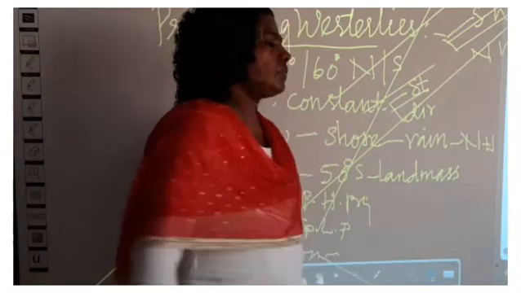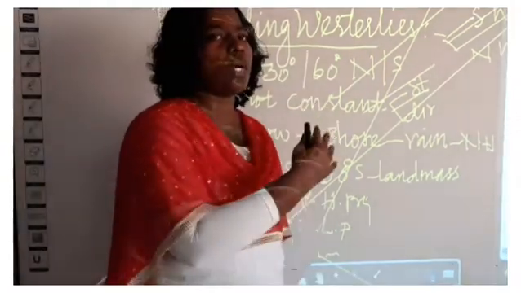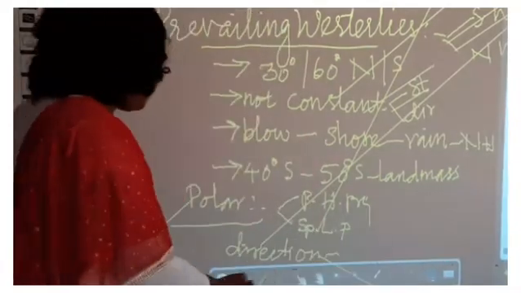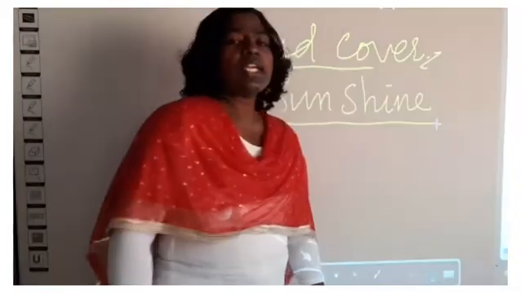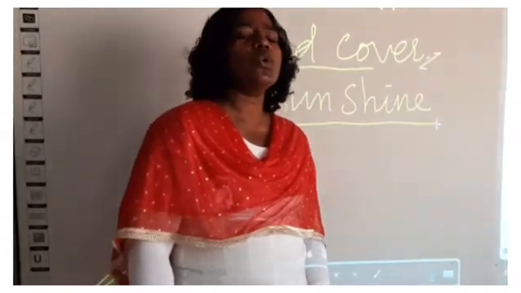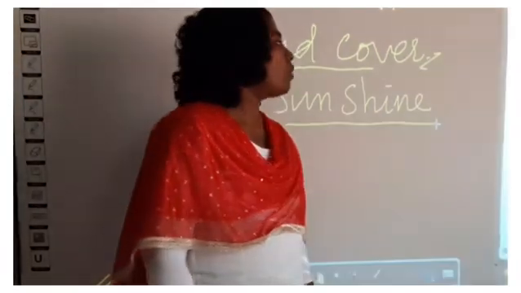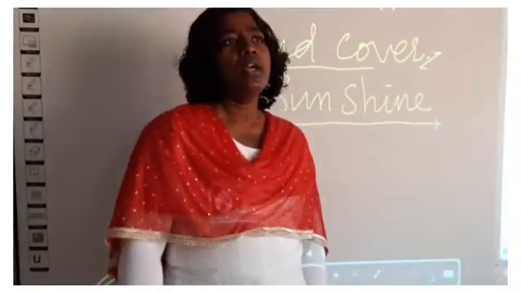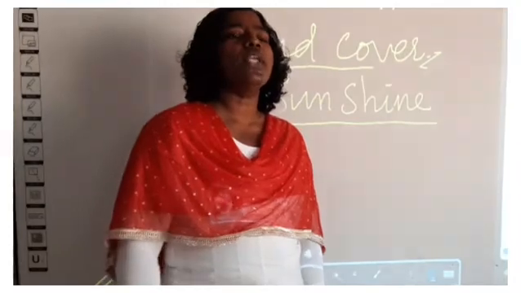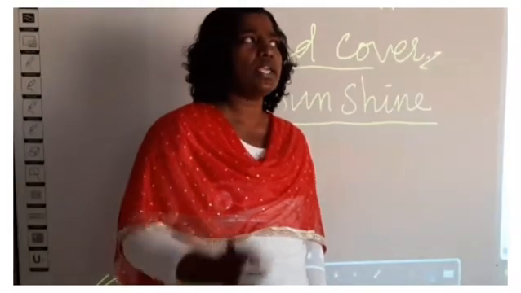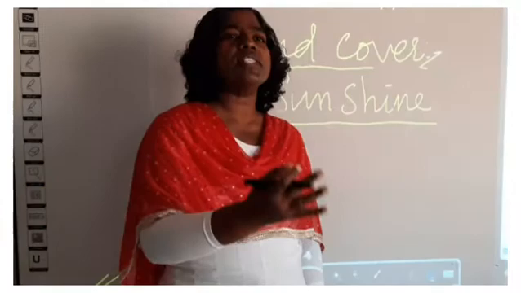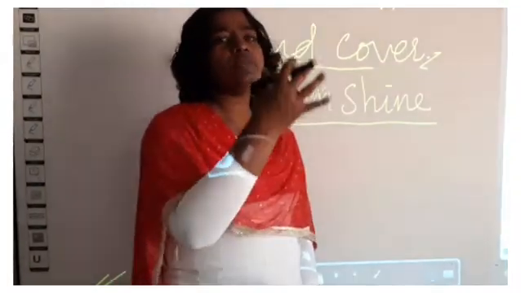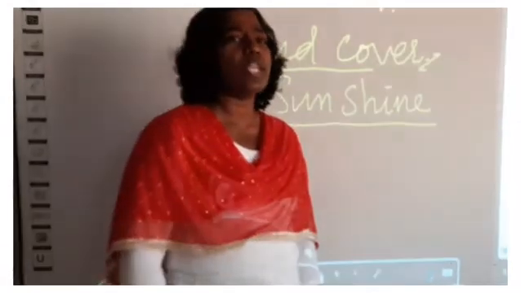And the next thing is cloud cover. In the previous class we have seen that cloud cover and sunshine also determine the weather. How do cloud cover and sunshine determine the weather? For example, cloud cover is useful in 2 ways. It avoids the direct rays of the sun, so it reduces the radiation that comes from the sun towards the surface of the earth.